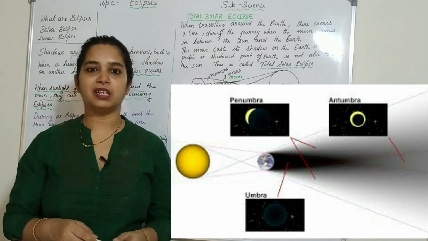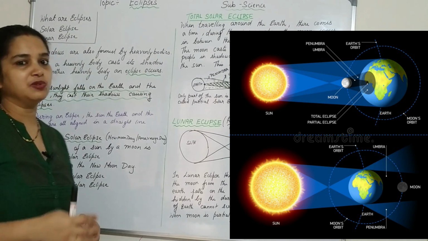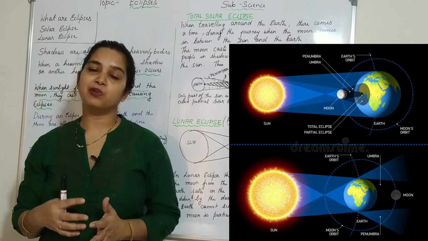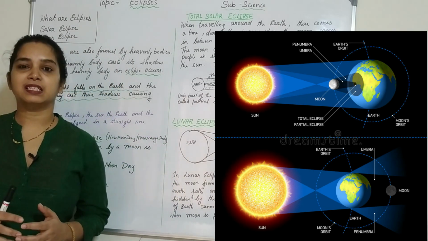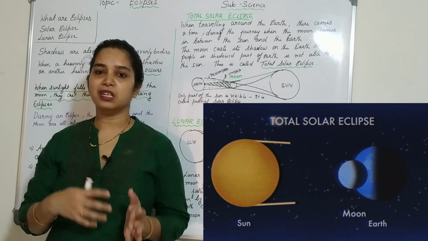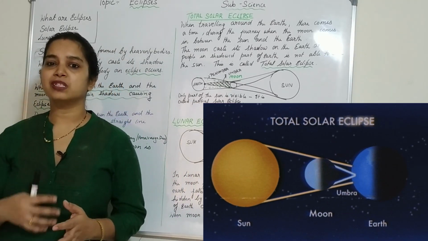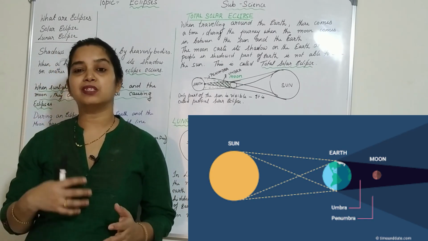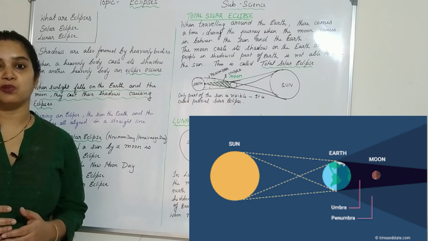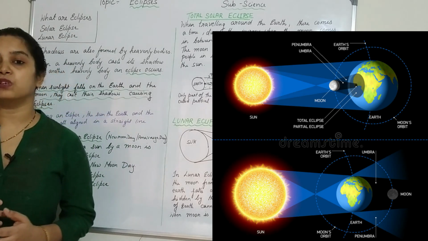So today we are going to study the solar eclipse and the lunar eclipse, how these two eclipses occur. Eclipses most often refer to the solar eclipse and the lunar eclipse. That is the Surya Grahan and the Chandra Grahan, as we say in Hindi. When the moon's shadow crosses the earth's surface, the solar eclipse occurs. And the lunar eclipse occurs when the moon moves into the shadow of the earth.